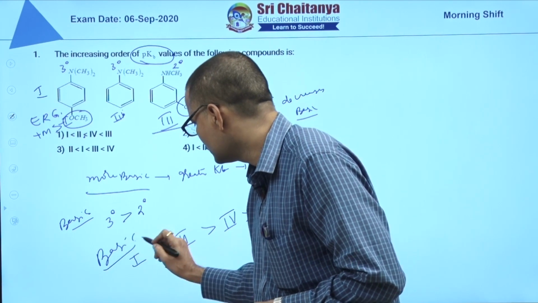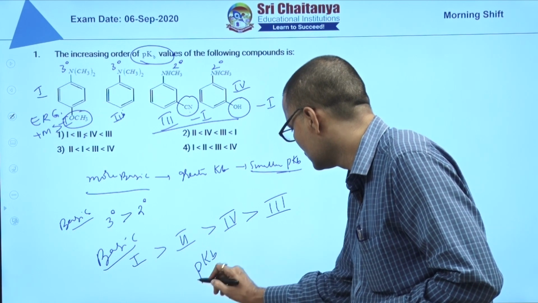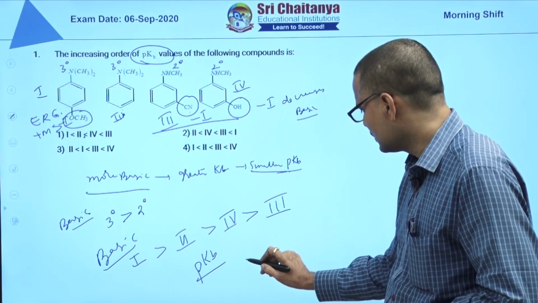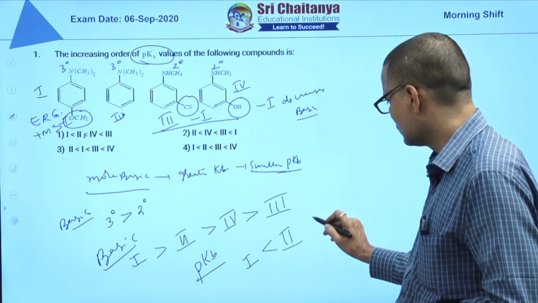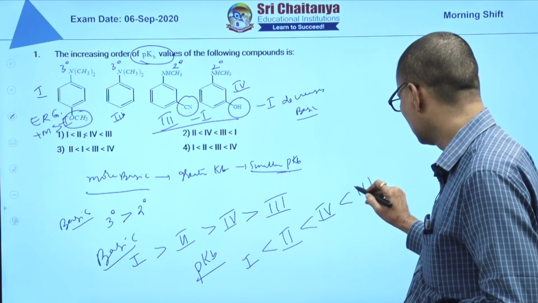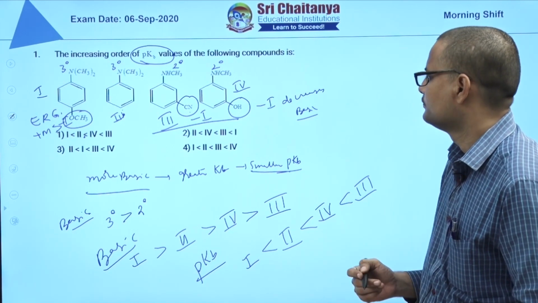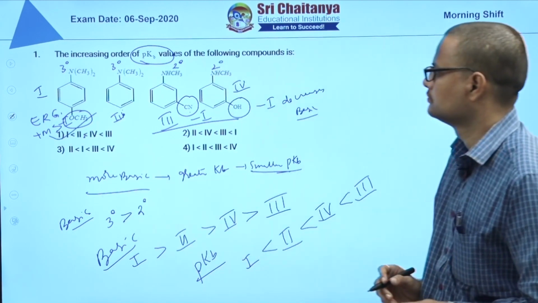Basic nature is more means pKb is least. So the pKb order is: 1 is least, then 2, then 4, then 3. So pKb of 3 is more than 4, then 2 and 1. So option 1 is correct.